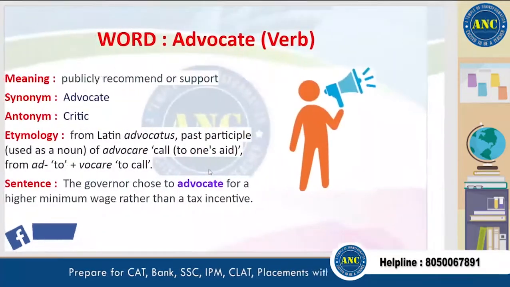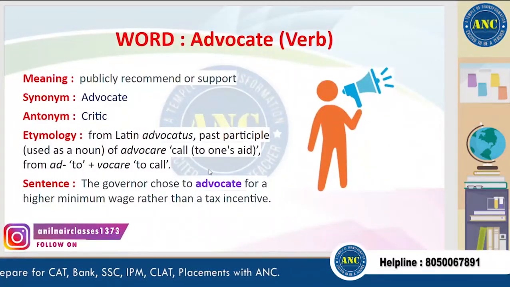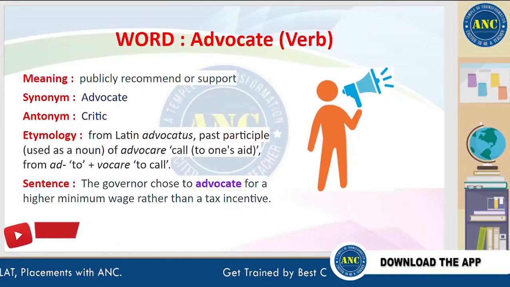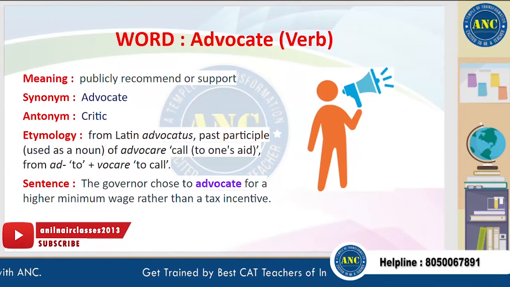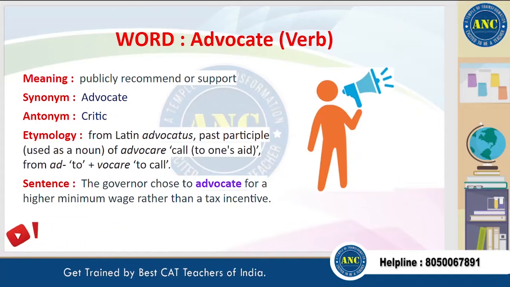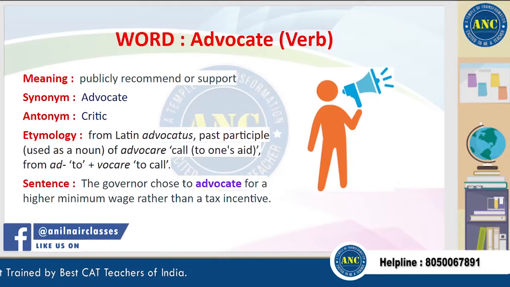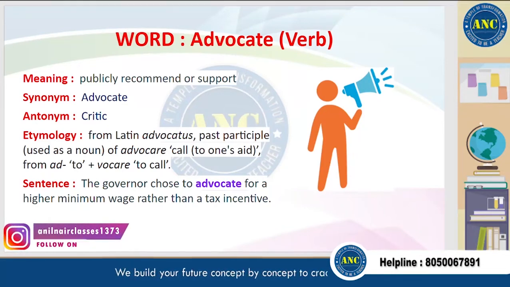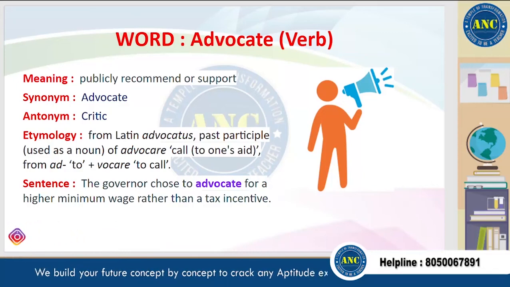Moving on to the next word, advocate. Advocate means publicly recommend or support. A synonym for this word is advocate, and an antonym is critique. A sentence for this word is, the governor chose to advocate for a higher minimum wage rather than a tax incentive.